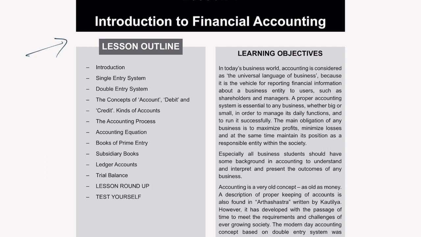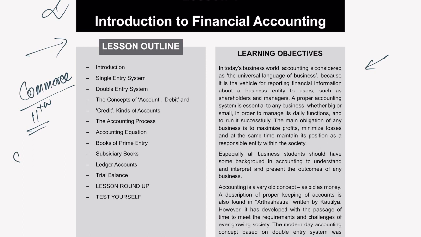Now that depends on your background actually. If you are from the commerce stream, that means if you have studied commerce from 11th standard or plus 1, then I would suggest skip this chapter completely, because whatever you have studied in plus 1, the same thing is repeated here in Introduction to Financial Accounting.